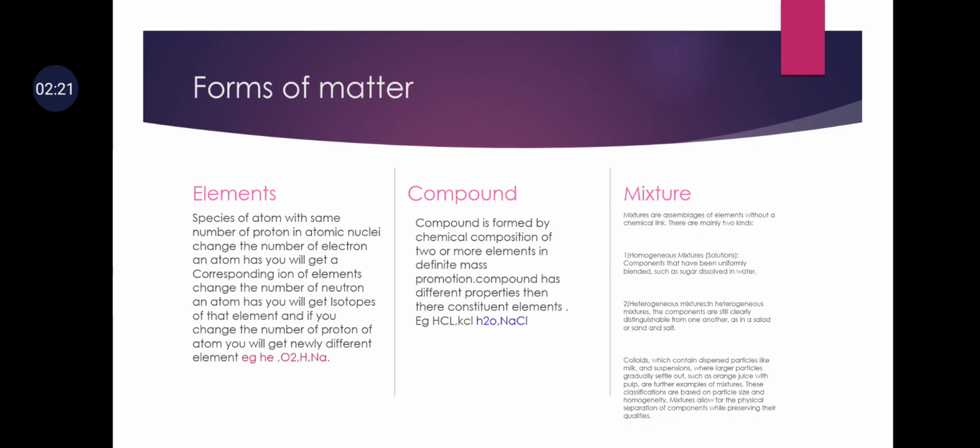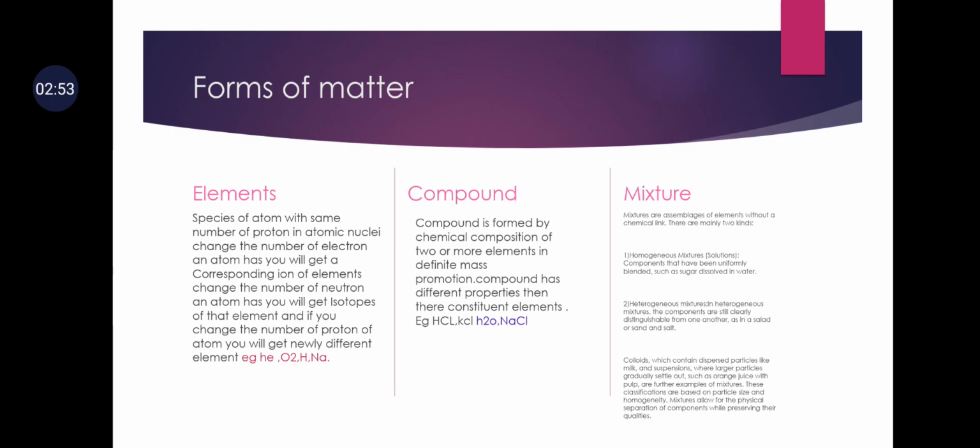Now we will understand what the mixture is. Mixture is basically the assemblage of elements without a chemical link or without a chemical combination. Okay, without a chemical bonding. They are mainly of two kinds. That is homogeneous mixture, which is also known as solution. Components that have been uniformly blended, such as sugar dissolved in water. Salt solution is basically an example of homogeneous mixture.